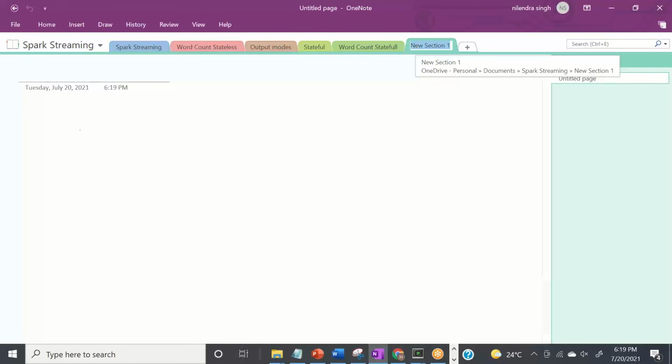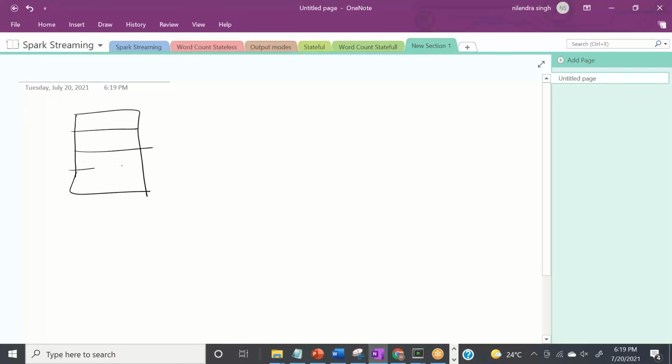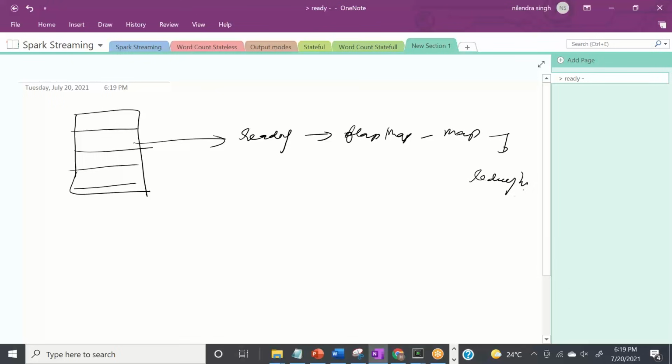But we know one thing that, let's say this is the file with some lines. Let's say we want to word count the number of words in this file. What we are doing, we are reading this file, we are then doing flat map, then map, key value pair creation, and then we are counting with reduce by key, and then we are storing it or printing it, right? This is what we were doing.